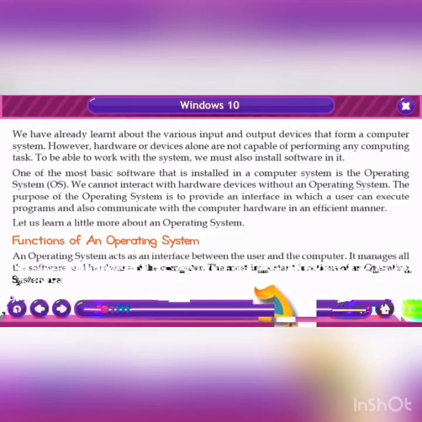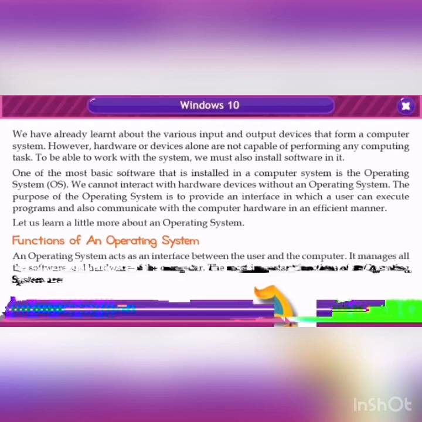We have already learned about the various input and output devices that form a computer system. However, hardware or devices alone are not capable of performing any computing task. To be able to work with the system, we must also install software in it. One of the most basic software that is installed in a computer system is the operating system, OS. We cannot interact with hardware devices without an operating system. The purpose of the operating system is to provide an interface in which a user can execute programs and also communicate with the computer hardware in an efficient manner.